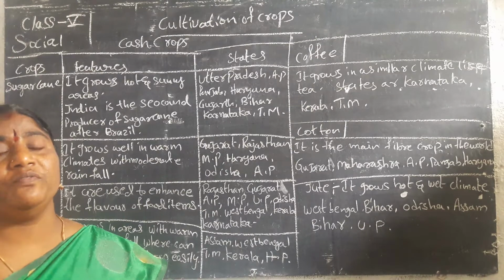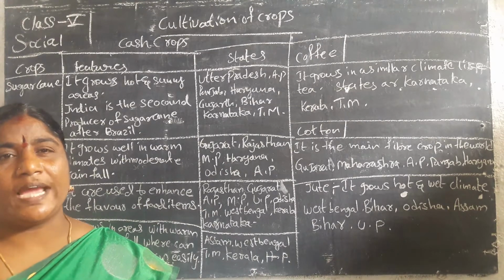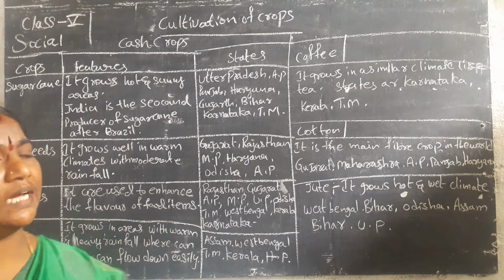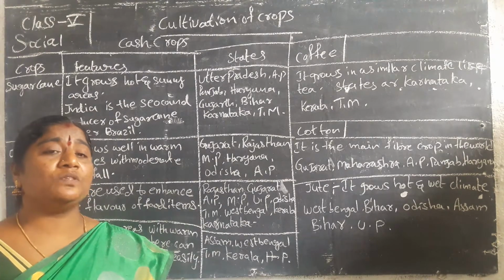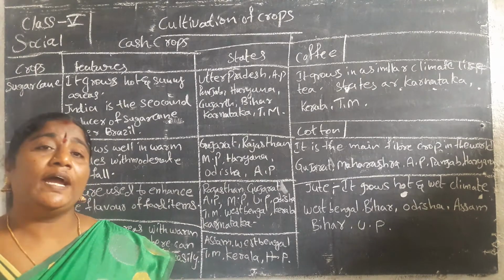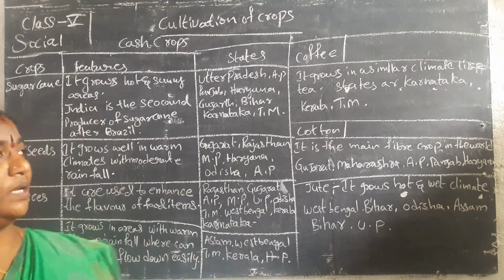We have to learn what the cash crops are, which states are growing them, and which climates they need.